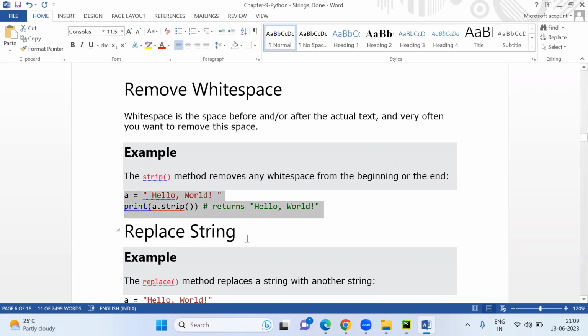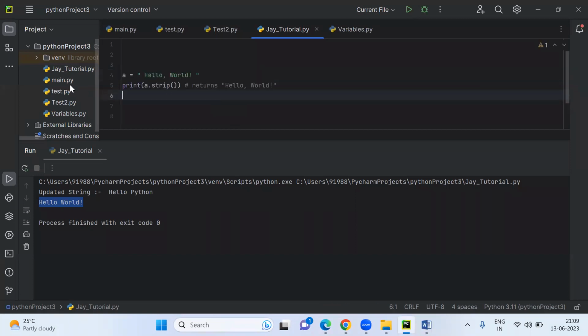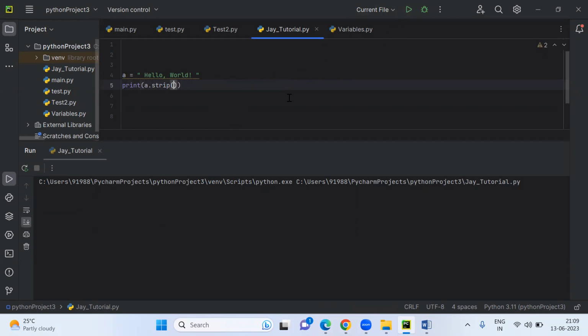Now we'll see how it will be. Now if you see here, if you run strip, the spaces will be removed.